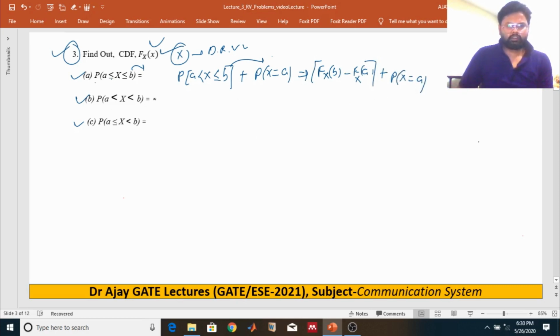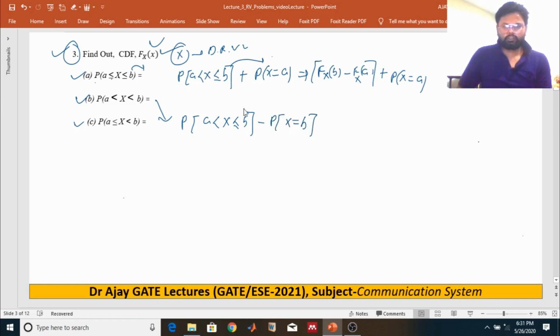What about this one? This probability we can also write as the probability of random variable x greater than a and less than or equal to b. This equation can be written like that. So we just subtract the probability of x equal to b.